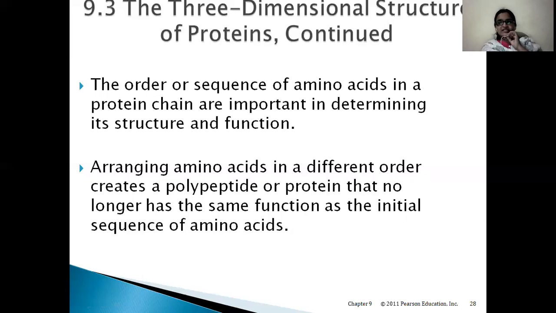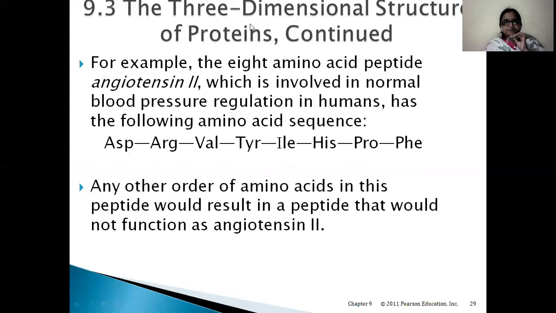If we change the sequence of a single amino acid, then that protein won't be similar to the earlier protein. Definitely this protein will differ from the normal protein which has to be synthesized. Such is the important role played by the sequence of amino acids. So definitely the sequence is more important in a polypeptide chain. For example, we are taking an 8 amino acid chain peptide.